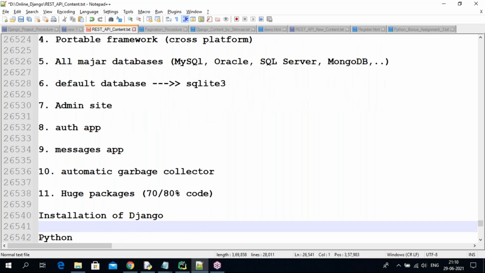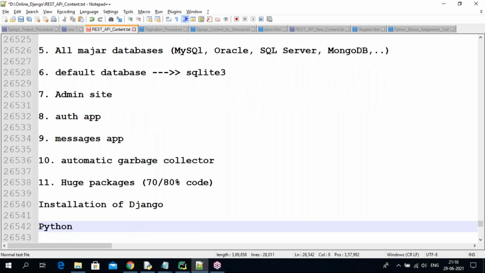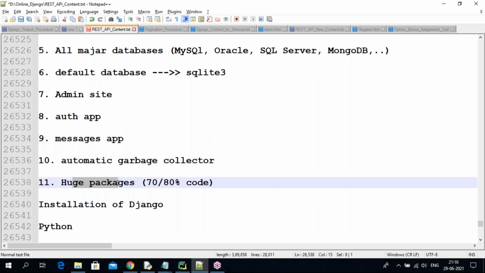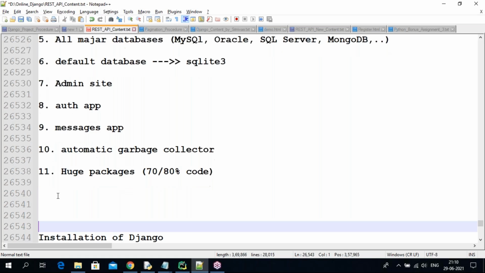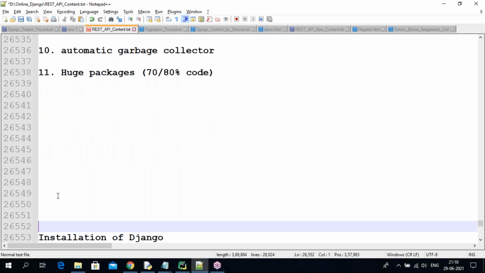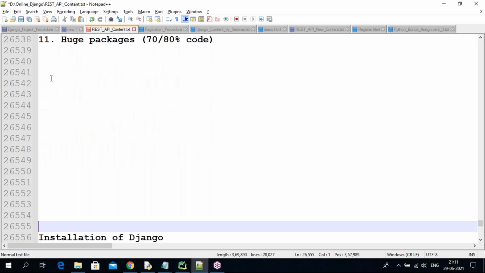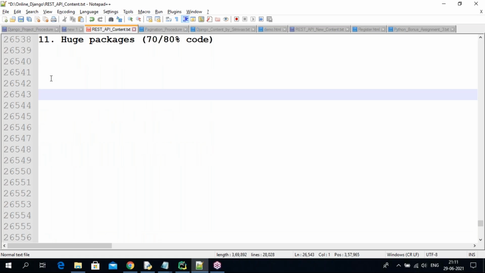Whenever we install Django, guys, huge packages come along with the Django framework. A lot of modules come with it, and 70 to 80% of the code is already there. We are just going to write the remaining code only. There are n number of features, and because of all these features, finally we are getting some benefits.